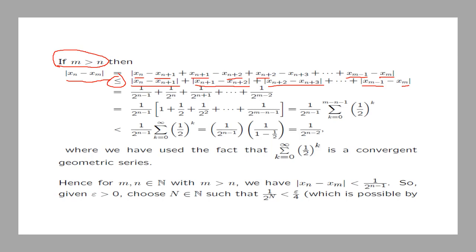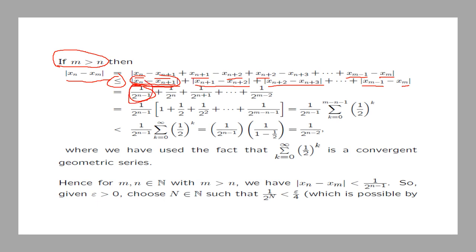And then using what we saw on the previous slide, we see that the distance between x_n and x_{n+1} is equal to 1 over 2 to the power n minus 1.